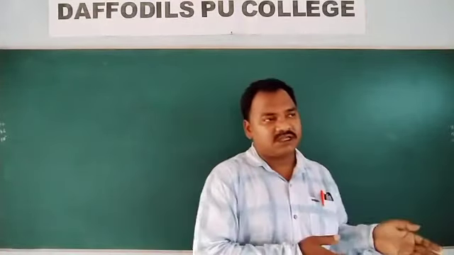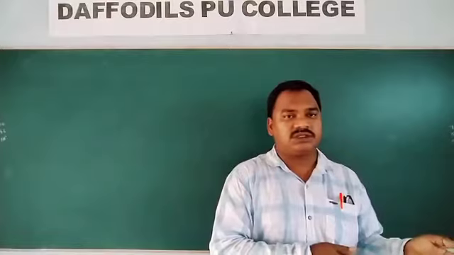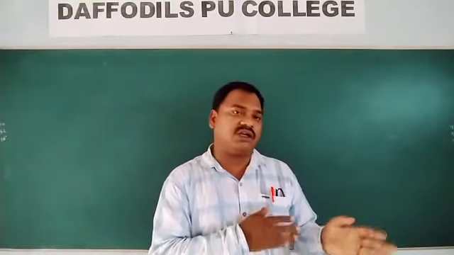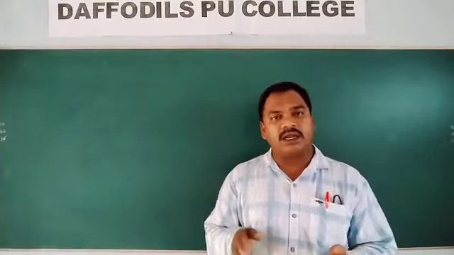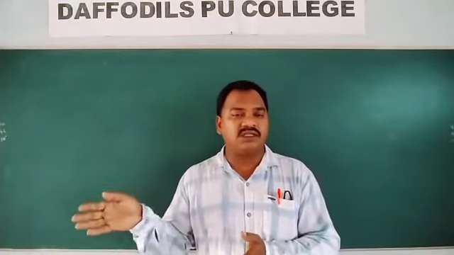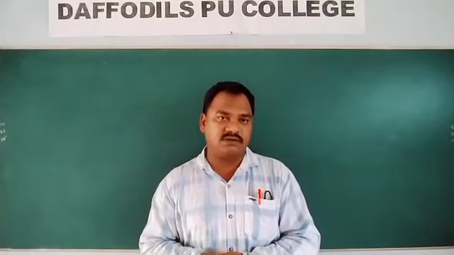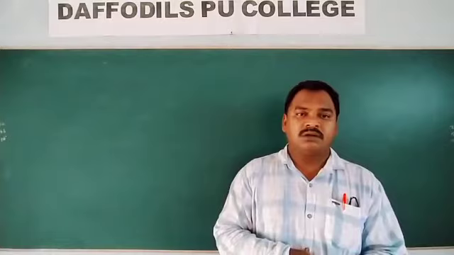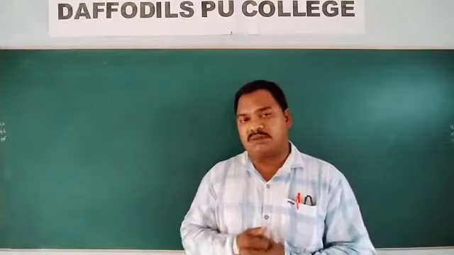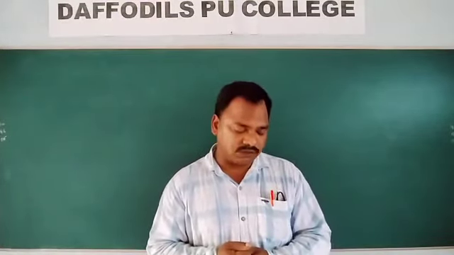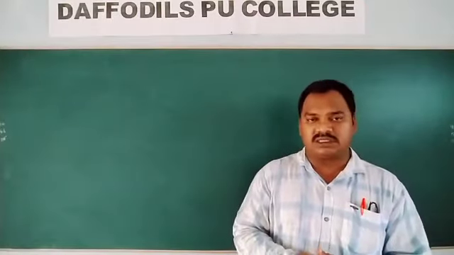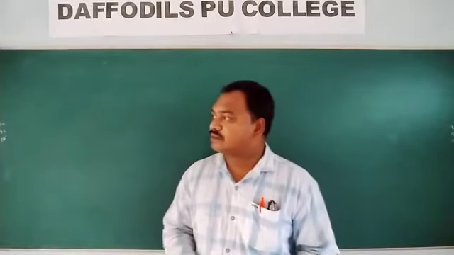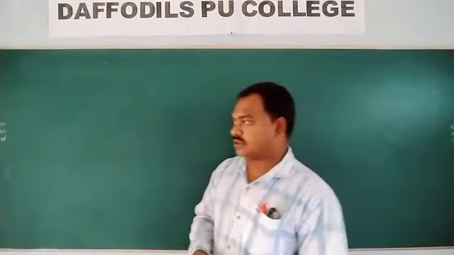When it is in the cyclic form, it does not react with hydroxylamine, but in the other form it reacts. Means glucose has two structures. How these two structures are present in glucose, all those things we are going to discuss. First we will discuss the mutarotation of glucose.